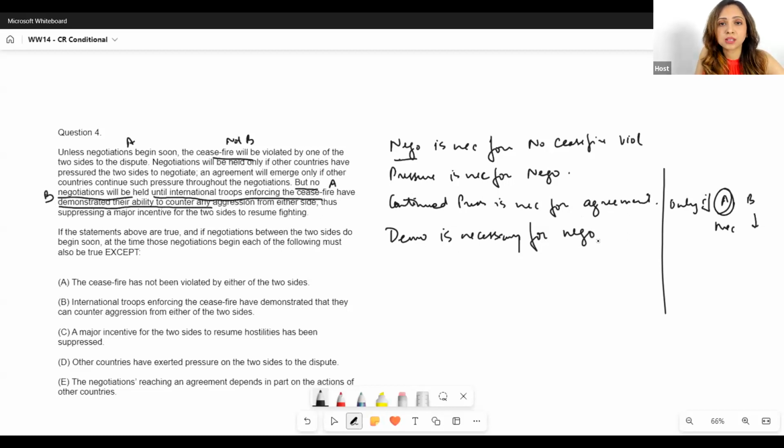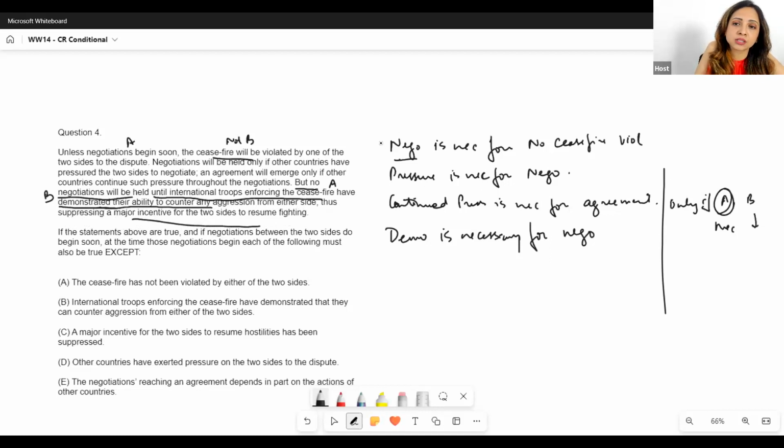So demo is necessary for negotiations, thus suppressing a major incentive for the two sides to resume fighting. They're saying they demonstrated their ability to counter any aggression from either side. Basically, demonstration will lead to suppressing a major incentive for the two sides. Fine, that's okay. We'll come to it in case we need it.